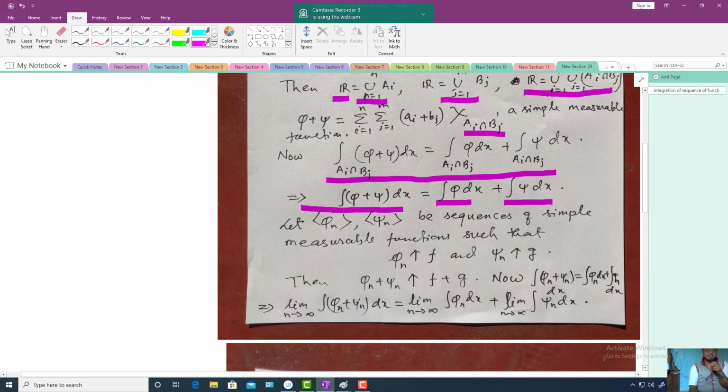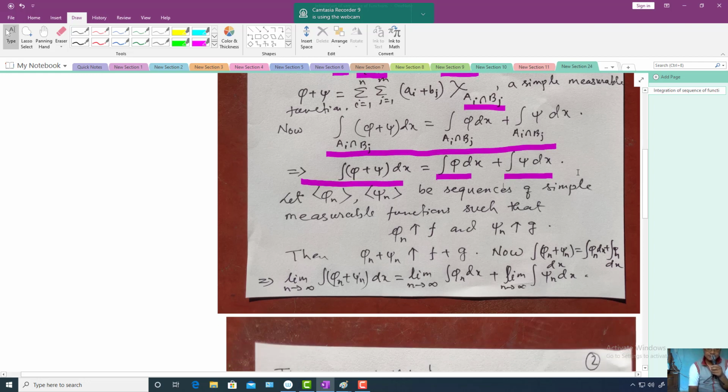Then you think about sequences of simple measurable functions phi_n and psi_n. Now we are going to use the third definition of integration. Let us take two sequences phi_n and psi_n of simple measurable functions that are monotonic increasing.